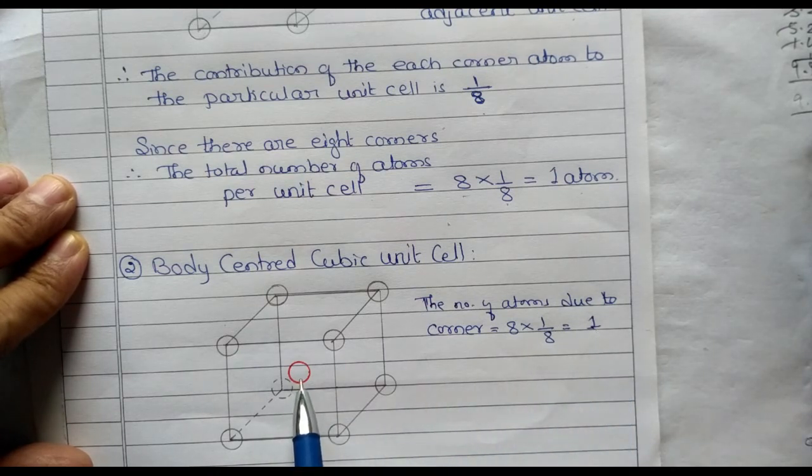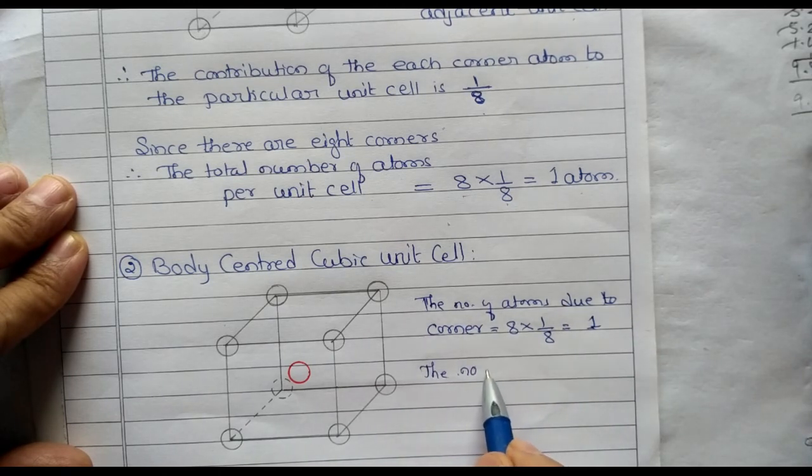Now we are having one atom in the center. This atom is not shared by any other unit cell. It is inside the center, so it has no relation to anything other than this unit cell. Since it is directly at the body center, it belongs to this unit cell only.